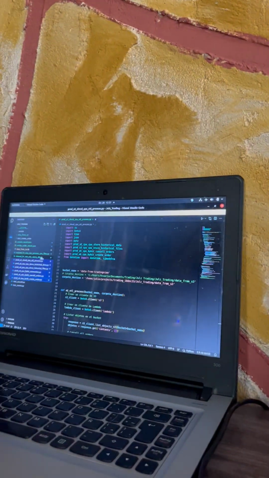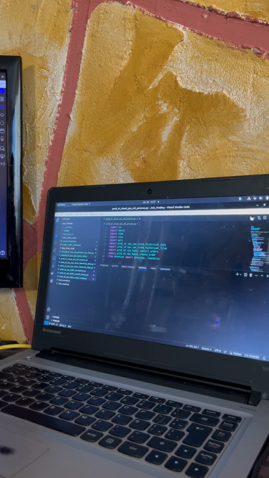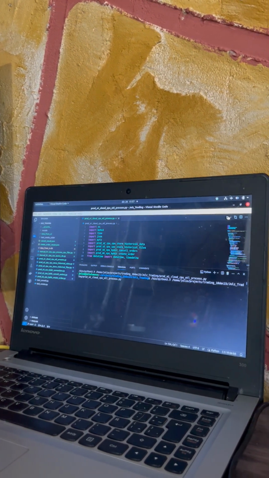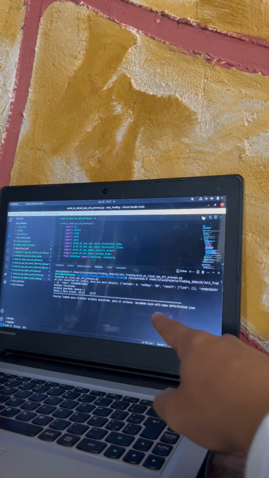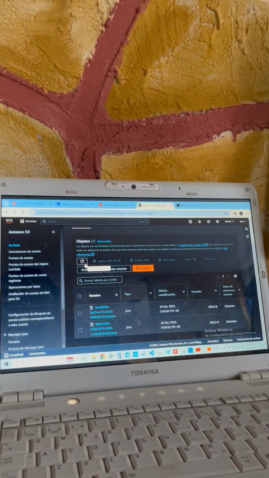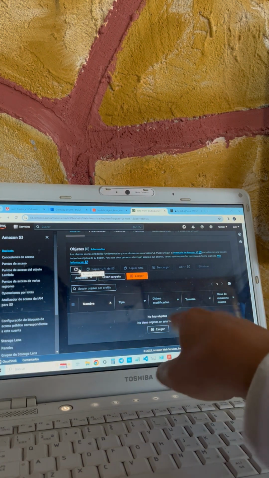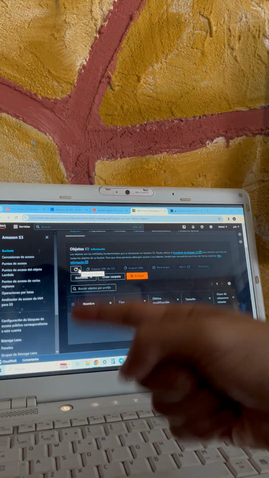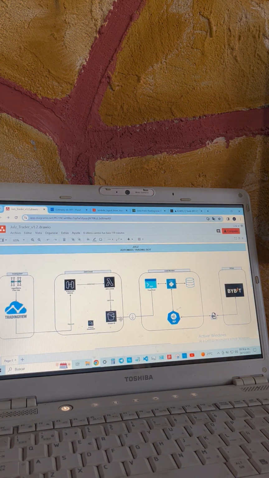To do this, I just need to click on the play button, and we are going to see that there is processing on my local computer. If we refresh our bucket, we are going to see that it's empty. Why? Because we already processed it. As I said, I downloaded the JSON file, processed it, stored it in a database, and sent it as a new order to my broker.